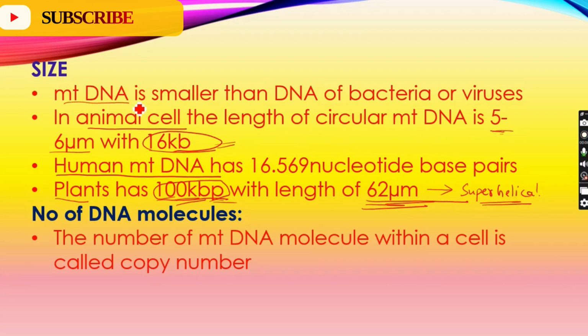Mitochondrial DNA is smaller than the DNA of bacteria or viruses. As we know, bacteria and viruses also consist of DNA, but the DNA of bacteria or viruses is longer than the mitochondrial DNA in other organisms.